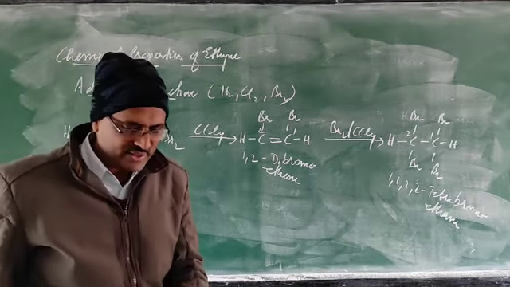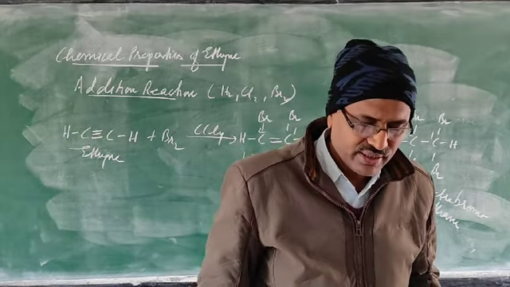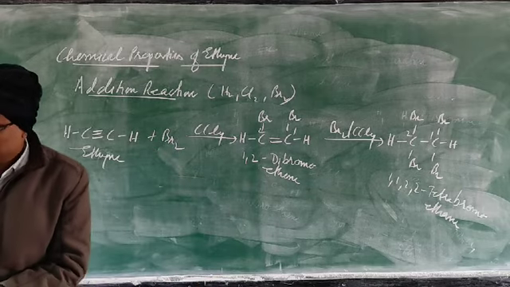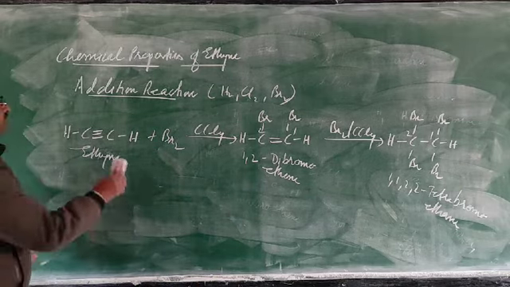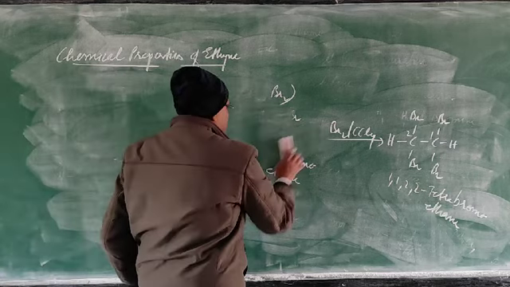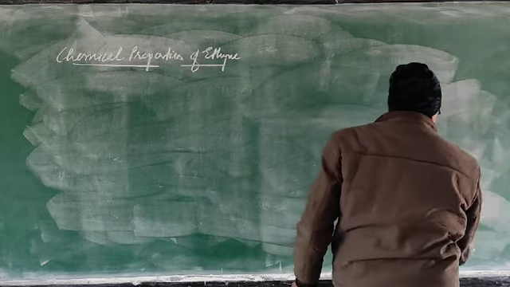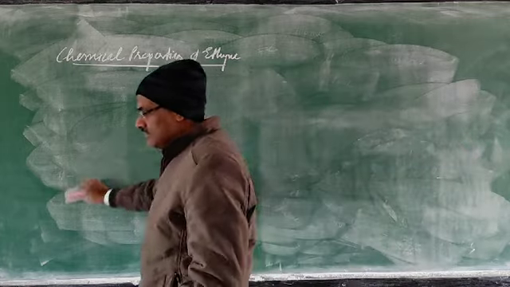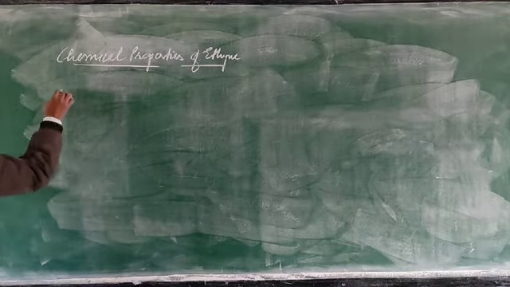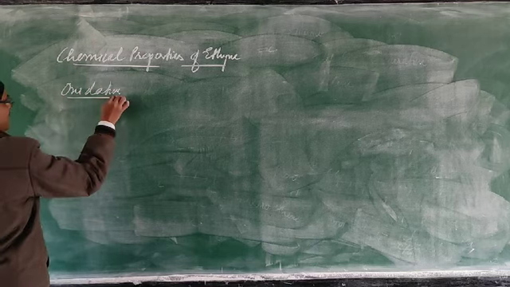If you go through your book, the next ones given are halogen acid, no need to study, and ozone, no need to study. Then we are going to do oxidation. So next is oxidation reactions. Next we are going to study oxidation of ethyne. In oxidation, two cases are there.